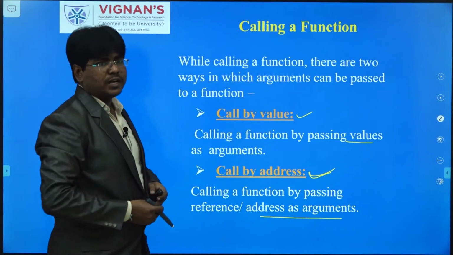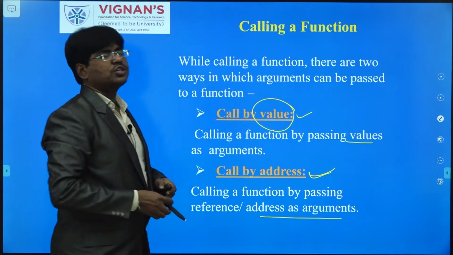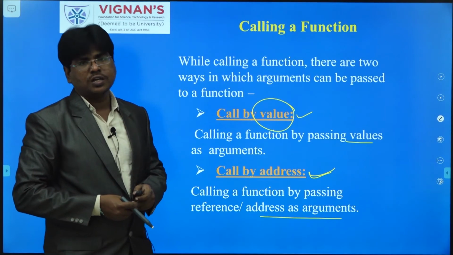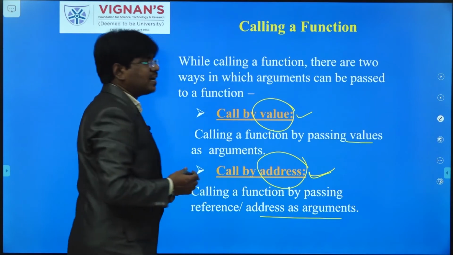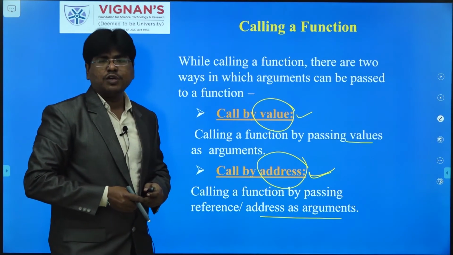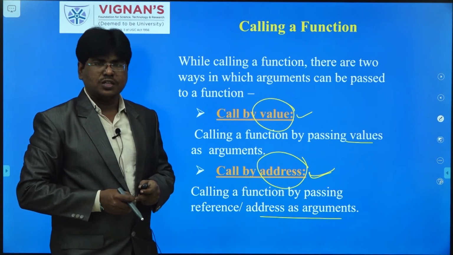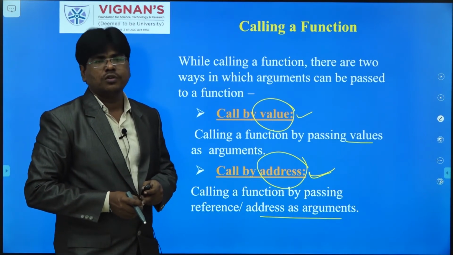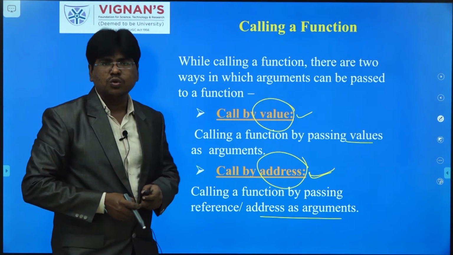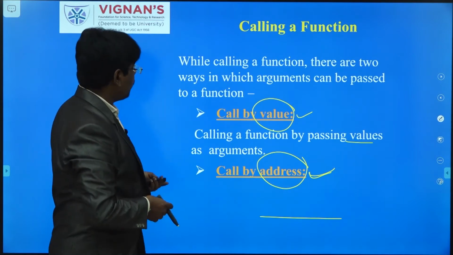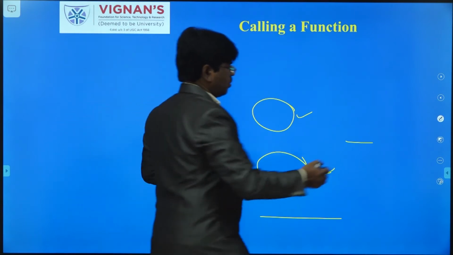So call by value means the values are passed from one function to another when the function call is made, and call by address means the addresses are passed as arguments whenever a function call is made. These are the two types of calling a function, call by value and call by address, and we will elaborate on them one by one. Okay.